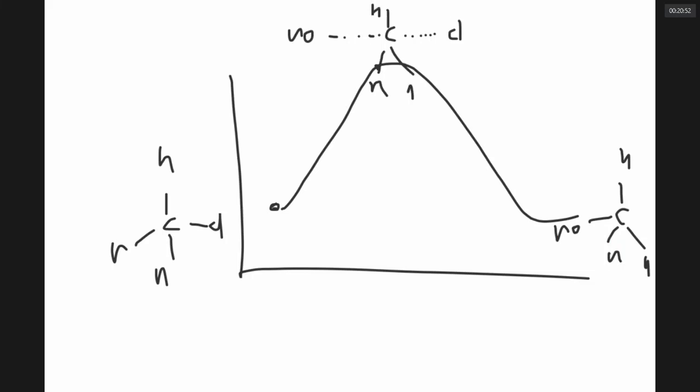Transition state is always a high energy state where the bonds are breaking and forming. You can't separate it. This is SN2. Are we clear on this, sir? Now we are looking at the other way around.